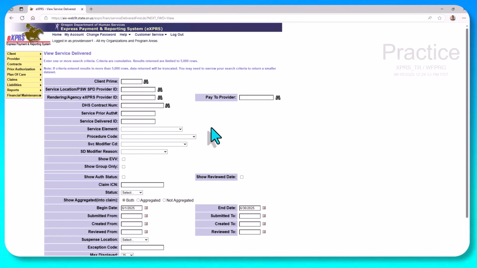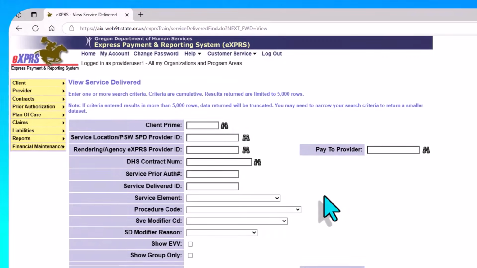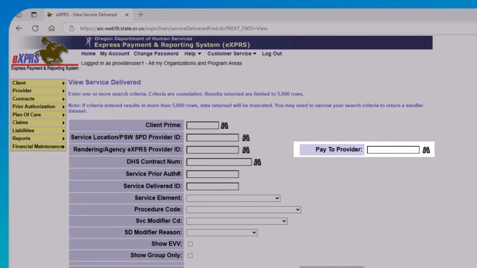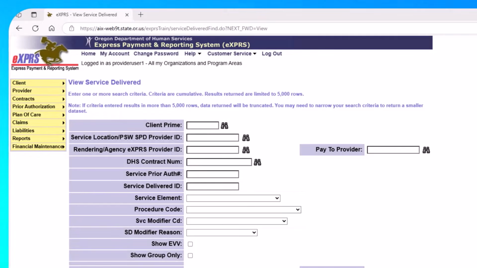Here's a few key criteria that's good to know to search by. Client Prime lets you use an individual's prime number to limit the results to just that individual. The Pay to Provider record allows you to search by the main provider record so that you can see all of that provider's service delivered billing entries. The service element, procedure code, and service modifier code allow you to get very specific with the type of service that you want to return.